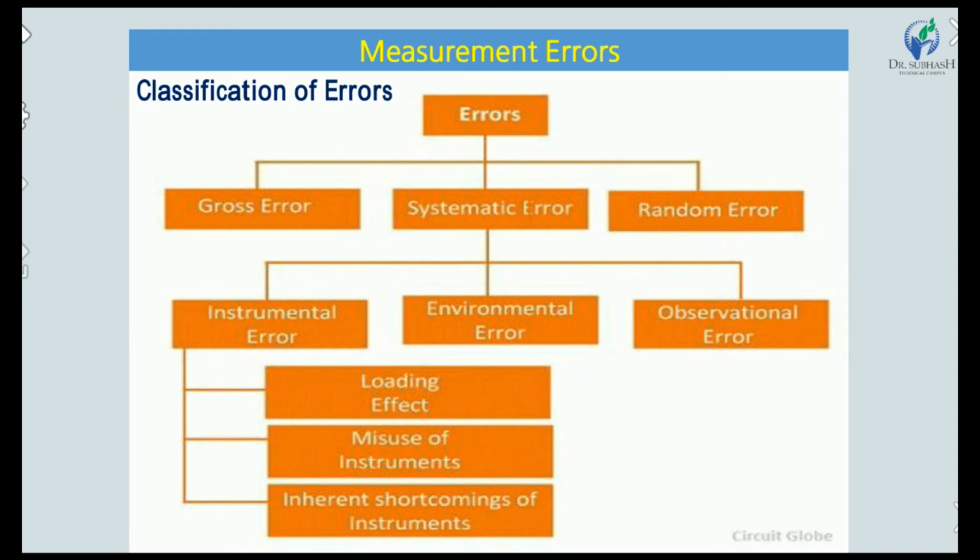Instrumental error generally comes due to loading defects, misuse of the instrument, and inherent shortcomings of the instrument. So error is classified into three categories, and systematic error is further classified into three categories. Now we discuss the classification of error one by one.